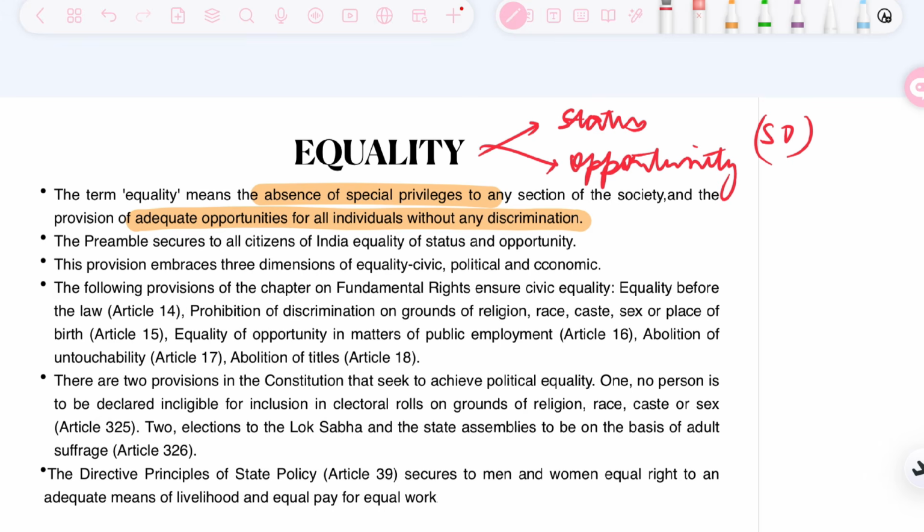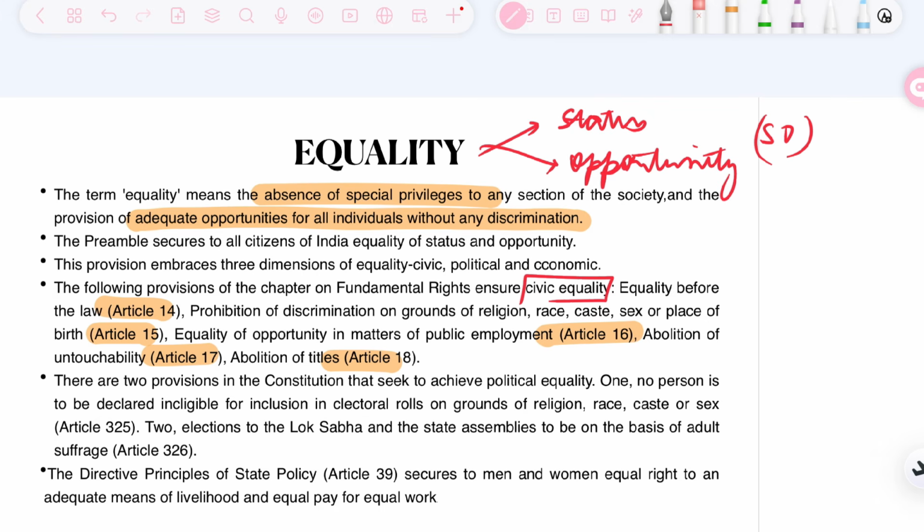When we are talking about civic equality, that is, what is the equality for normal civilians, it is mentioned in articles such as Article 14, 15, 16, 17, 18. We will discuss it separately and in depth in the Fundamental Rights chapter. But for a quick overview, Articles 14, 15, 16, 17, and 18 talk about how there should